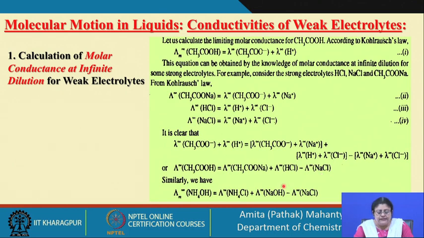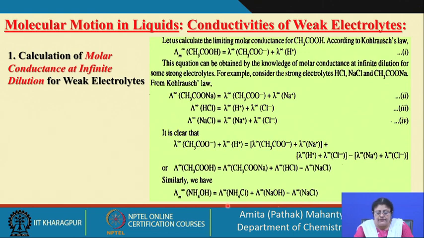Similarly, you can find out another example, ammonium hydroxide. Ammonium hydroxide is a weak electrolyte. For that, we can find the values at infinite dilution by adding the lambda naught values of strong electrolytes like ammonium chloride plus sodium hydroxide and subtracting sodium chloride.